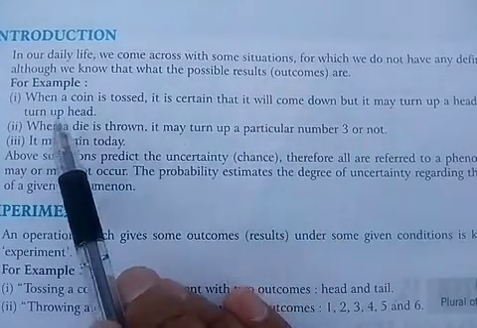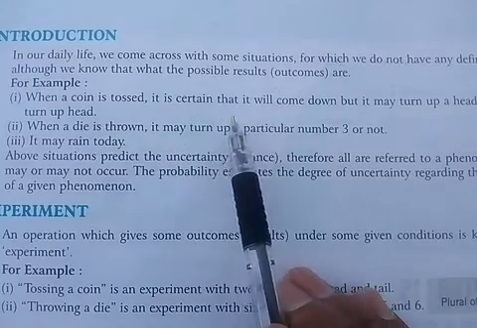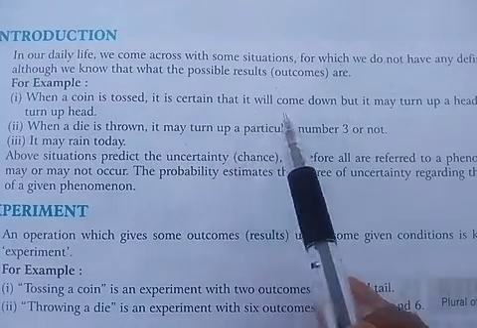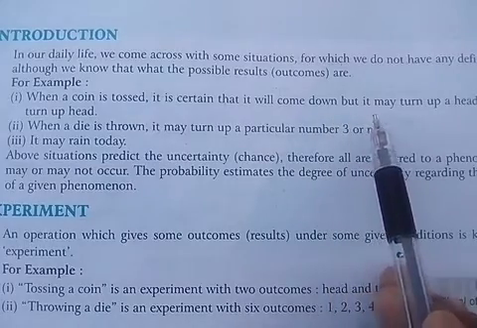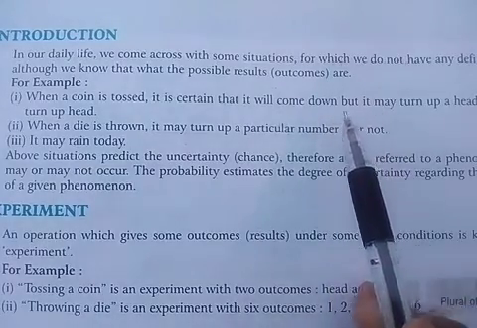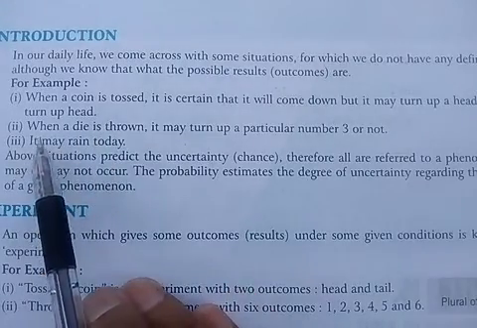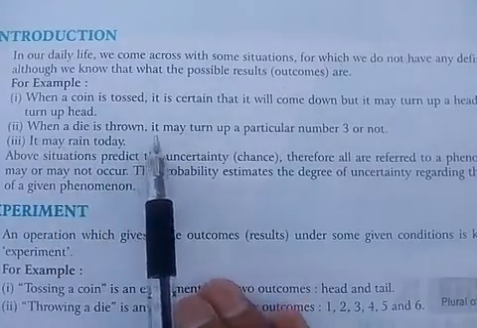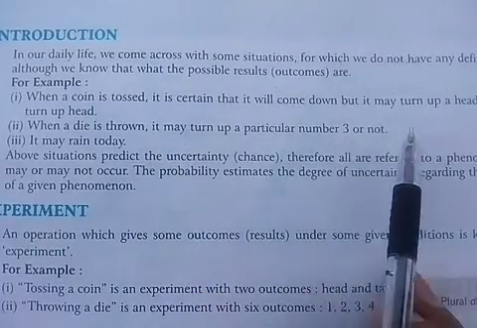For example, when a coin is tossed, it is certain that it will come down, but it may turn up a head or may not turn up head. Second, when a die is thrown, it may turn up a particular number 3 or not.